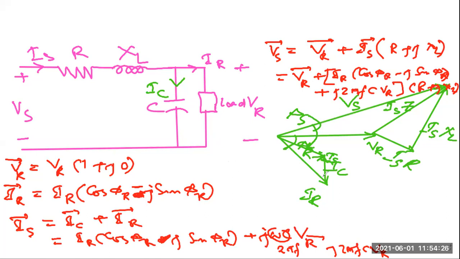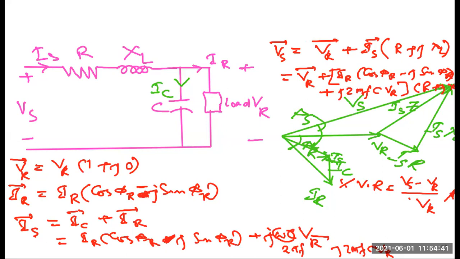Yes, sir. So the percentage voltage regulation can be calculated as (V_S minus V_R) by V_R into 100%.